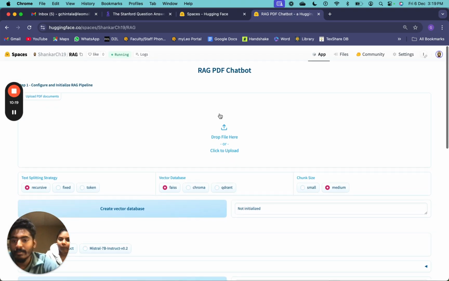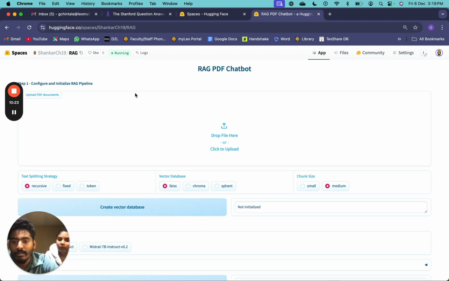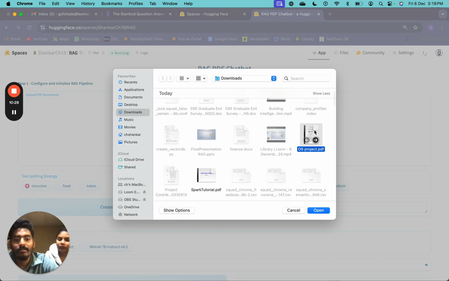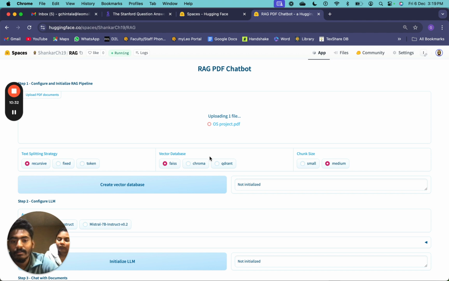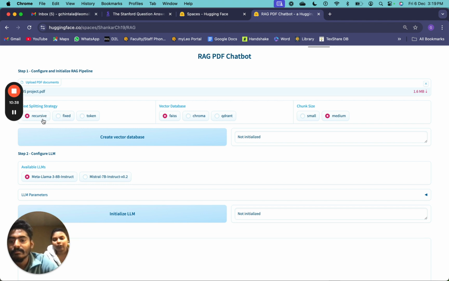So let me refresh this real quick. Okay, it's running. Okay, let me upload a file. Let's go with this file, which is Sahiti's previous OS project. Basically I worked on research on Android OS for automobiles. This is the splitting strategy I'm going with, recursive, and I'll go with FAISS, and I'll go with small chunks.